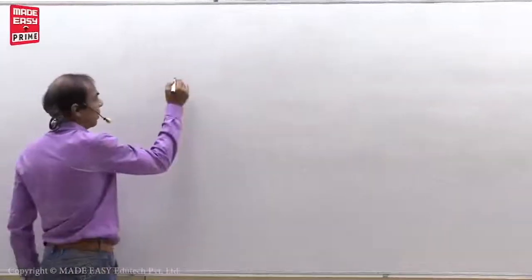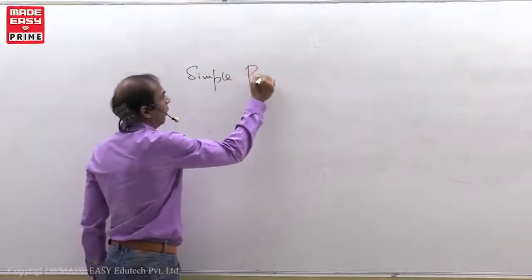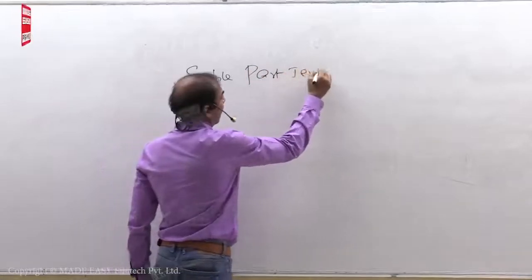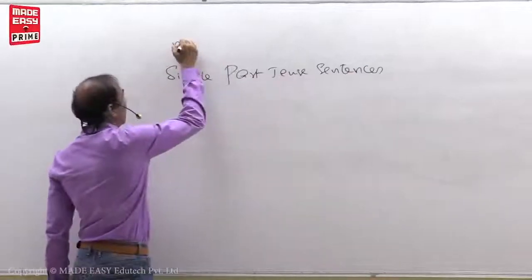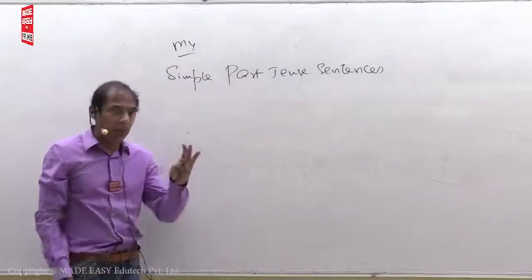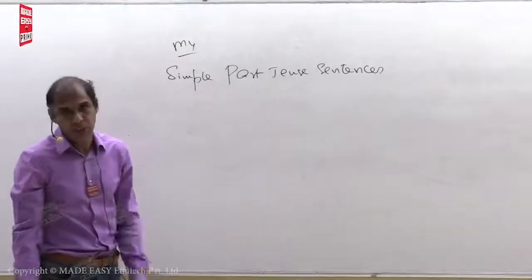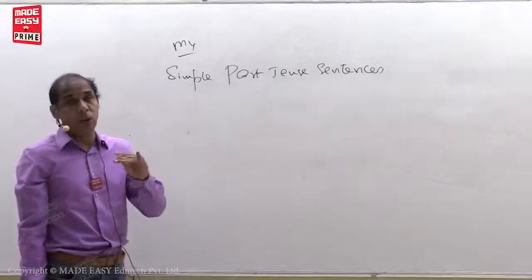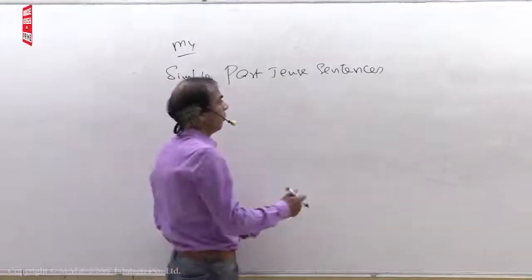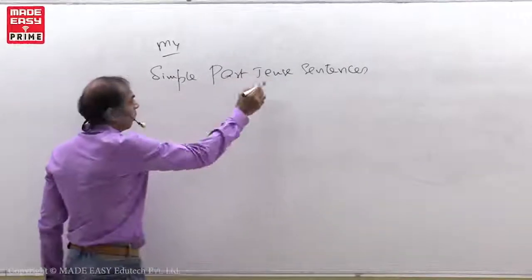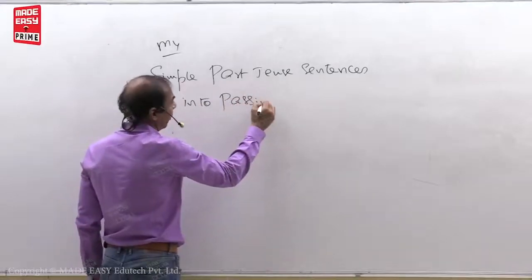Okay? Next model. Simple past tense sentences. Model 4. First one is simple present. Second one is present continuous. Third one is present perfect. Right? There are no passive voice sentences for present perfect continuous tense. Fourth one is simple past. Simple past tense sentences into passive voice.